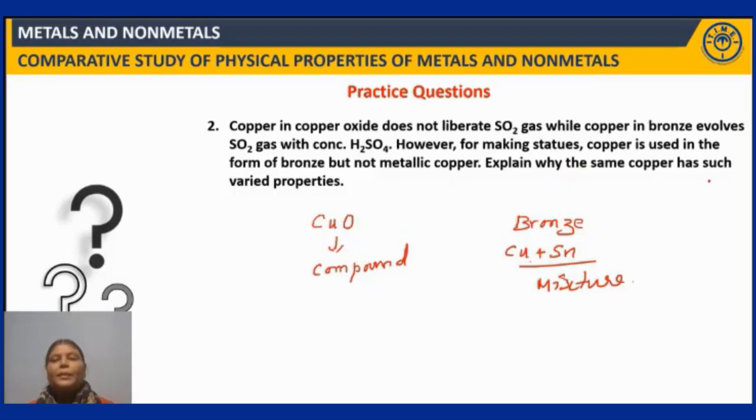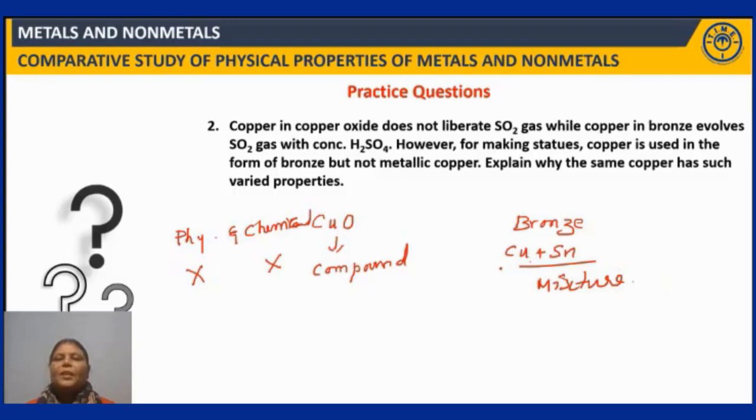And explain why the same copper has such varied properties. Yes, if we talk about the physical and chemical properties, in case of compounds, elements after getting converted to a compound, which is a new product after a chemical change, neither retain their physical nor their chemical properties.